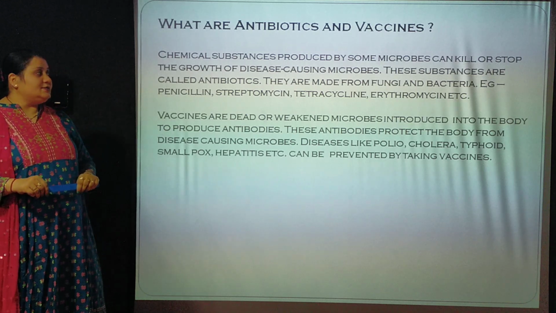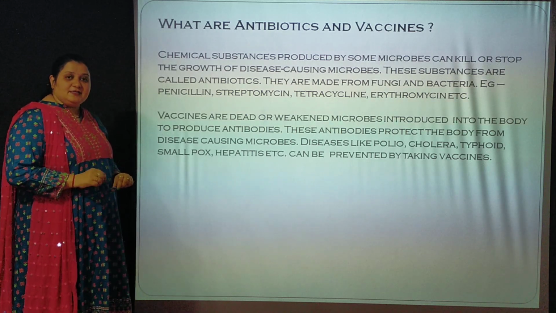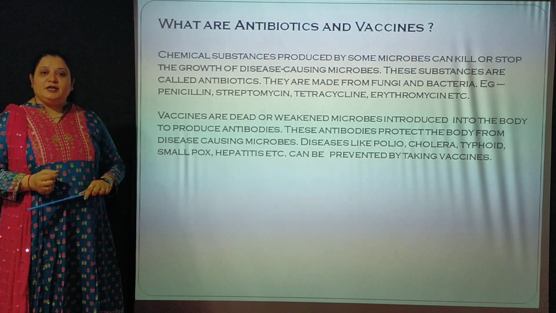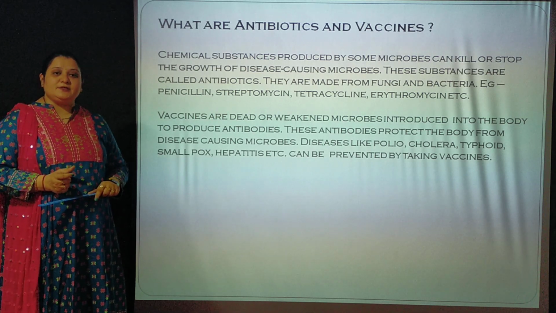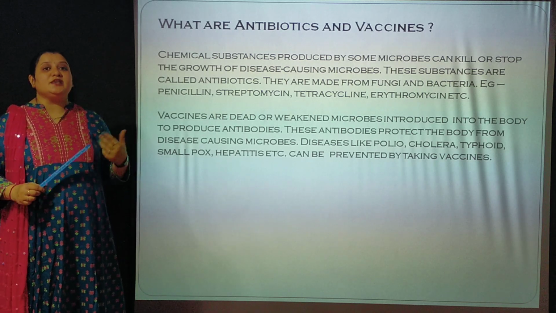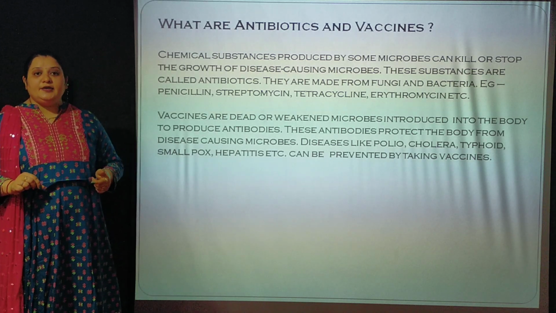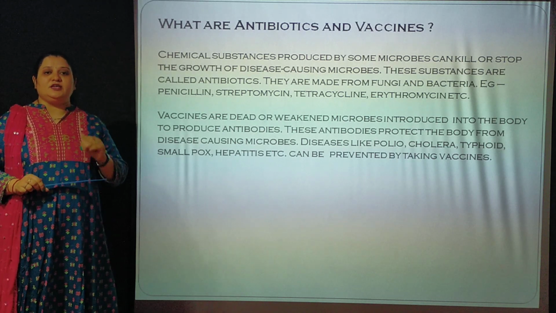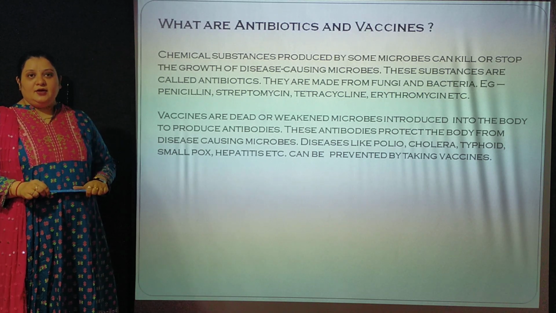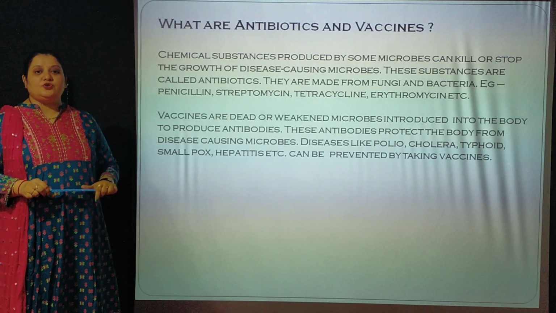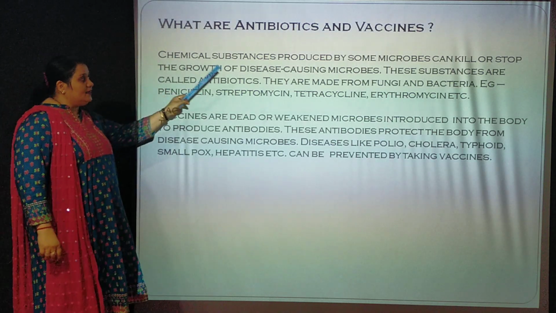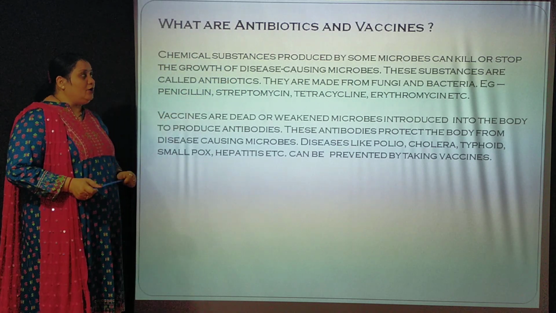Some microorganisms produce chemical substances, like when we are sick, we are given antibiotics. These antibiotics are the chemical substances formed from microorganisms. Now these chemical substances produce antibodies. These antibodies will fight against disease causing microorganisms that have entered our body, which has made us sick. So these antibodies will fight with those organisms and then we will feel healthy. So antibiotics are the chemical substances produced from microbes.